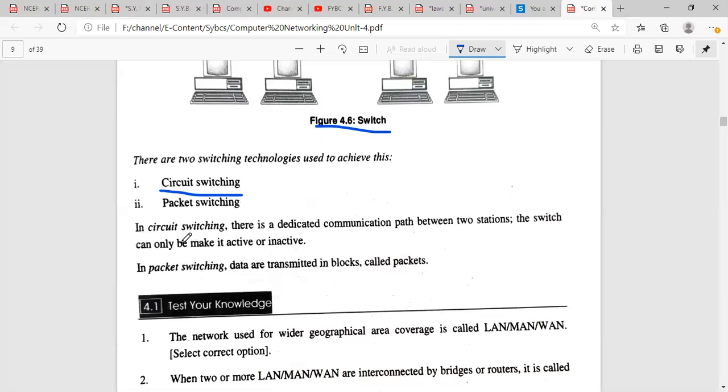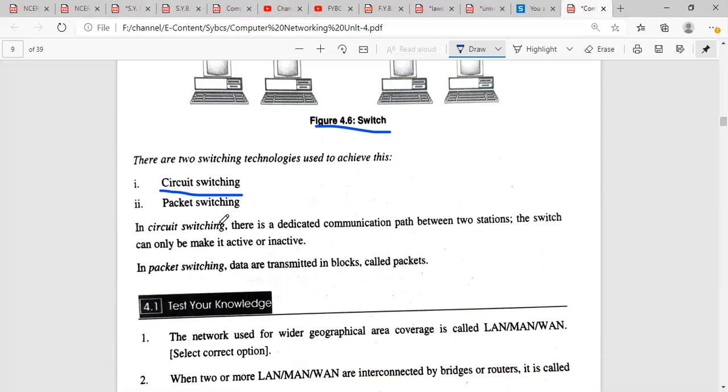The switch can only be made active or inactive. So basically there are two devices, and between the two devices there is a communication link, and in between a switch is placed. If we want to activate the communication, the switch will be turned on, and if we want to inactivate the communication, the switch will remain off. This is how circuit switching works.